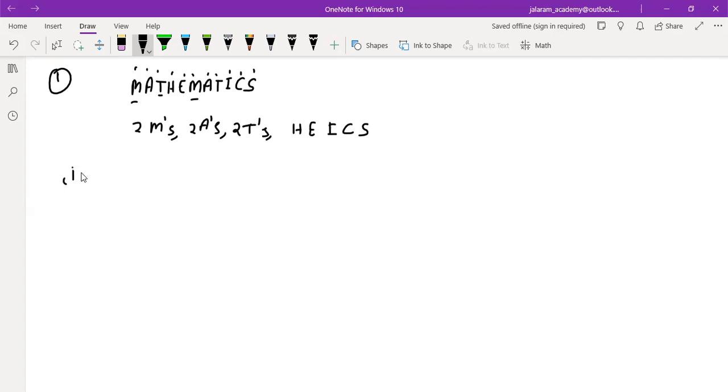So if there are no restrictions, the number of ways of arranging all the letters of the word mathematics will be factorial 11 upon factorial 2 into factorial 2 into factorial 2. As there are three pairs of alike objects and the rest different, out of 11 letters. So total number of arrangements is factorial 11 upon factorial 2 into factorial 2 into factorial 2. Understood?